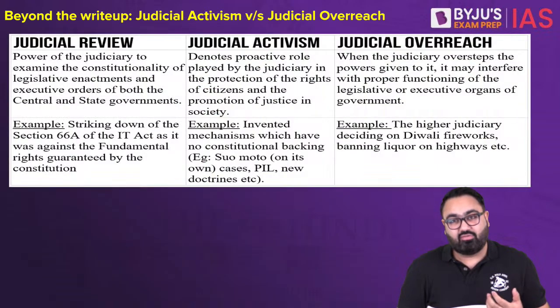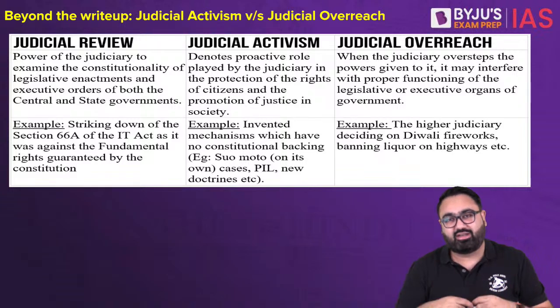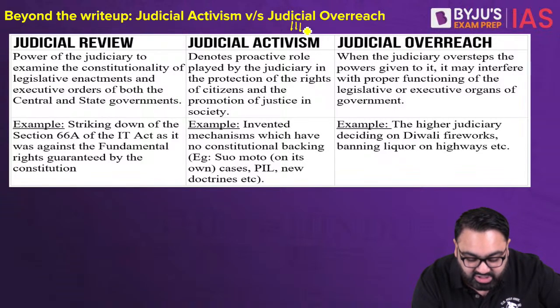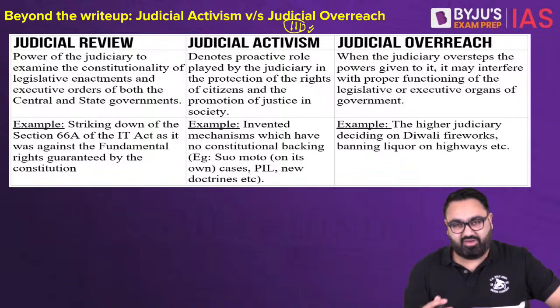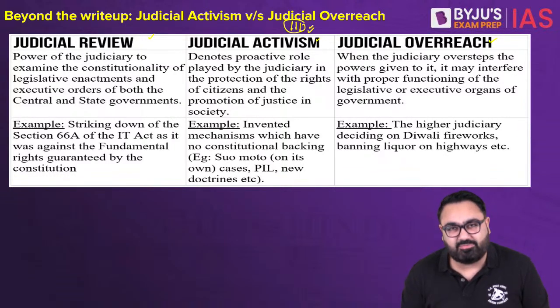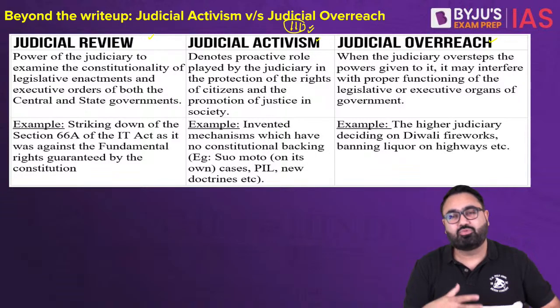At the end of the day, it depends on what the court believes. Now, in simple terms, what the author is trying to suggest to the Supreme Court is that they should practice judicial activism. Now, I'm sure all of you are familiar with these phrases: judicial review, judicial activism, judicial overreach. Judicial review, simply speaking, means the Supreme Court has the authority that if a law created by the Parliament or the state legislature is against the constitution, ultra vires, the Supreme Court can strike it down. That is the power of judicial review that the Supreme Court has. The author says that the court must utilize this power much more actively.